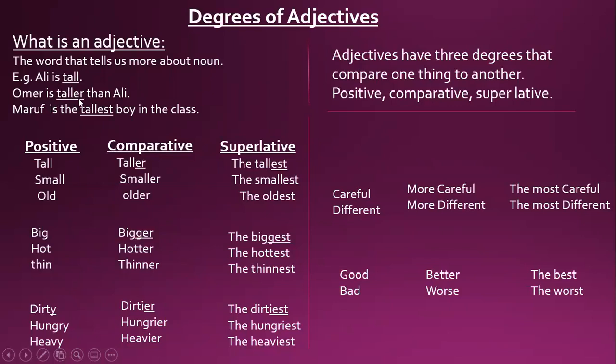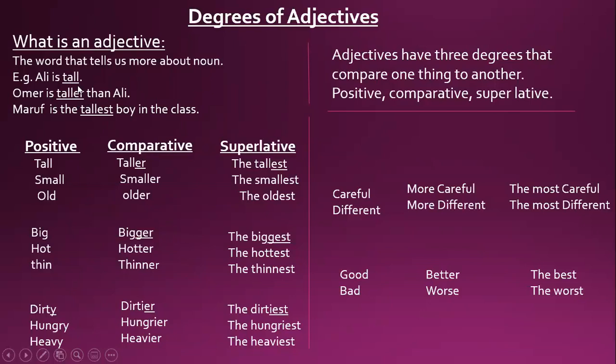This is again the quality. Again, this word is telling us about Umar. So it is also an adjective, but it is different from tall. Again, look, Maruf is the tallest. With the base word tall, we have an addition here, tallest boy in the class. In the whole class, Maruf is the tallest. This word is telling us about Maruf. So this word is also an adjective.